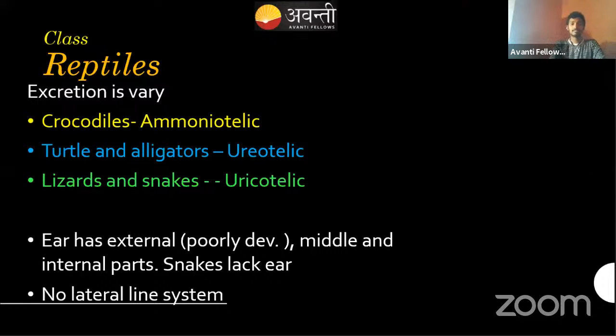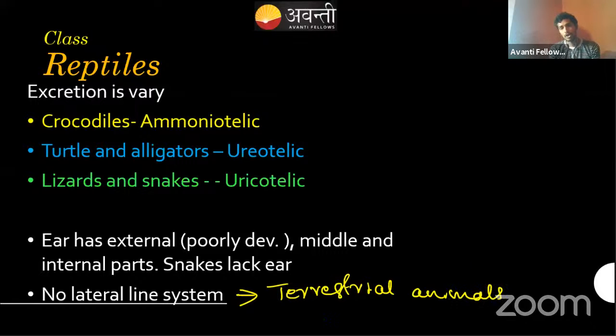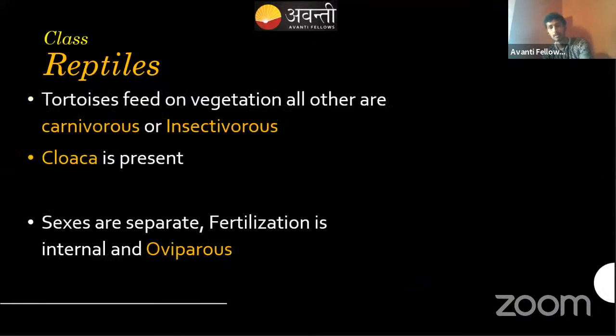Okay, so they can sense the vibration, but they can't hear. And there is no lateral line system, because all of them are present in the terrestrial only. Why? Because they are developed on the terrestrial system. Terrestrial animals don't need any lateral line system, right? That's important. Some of the other characters: normally tortoise will feed on the vegetation.